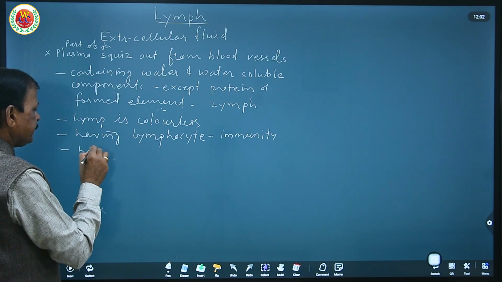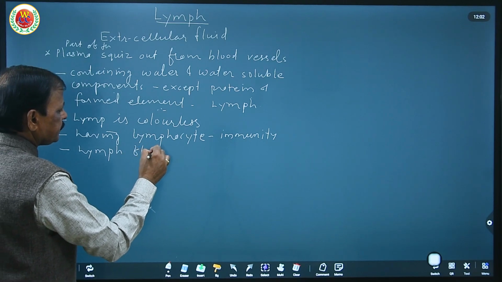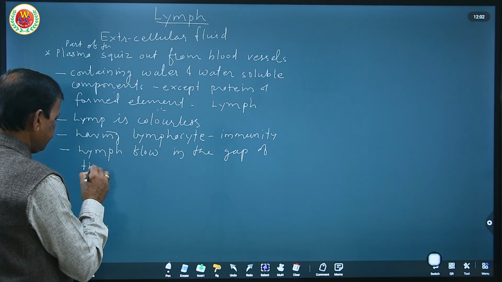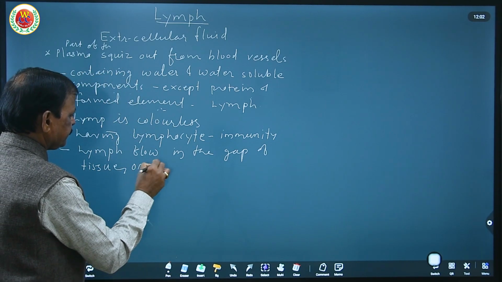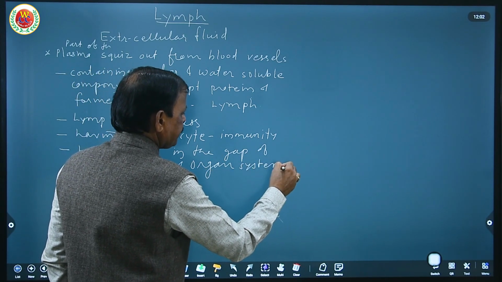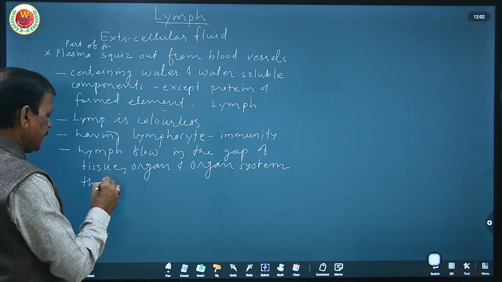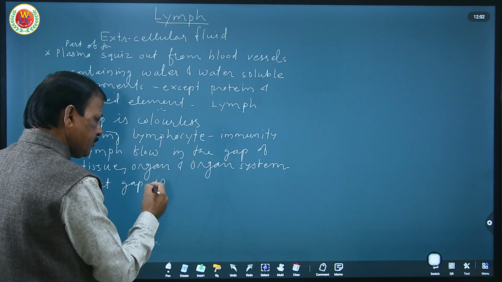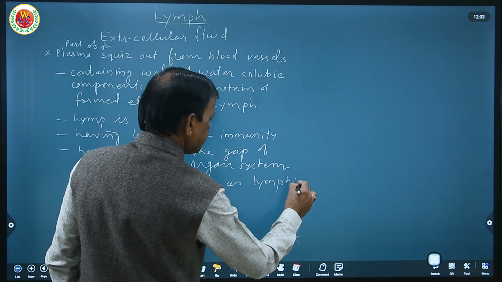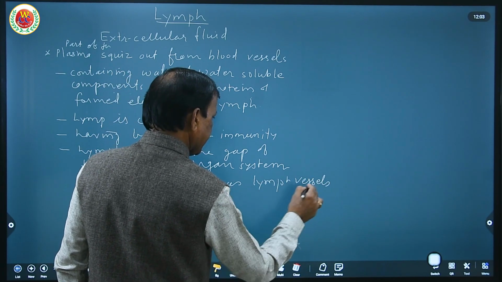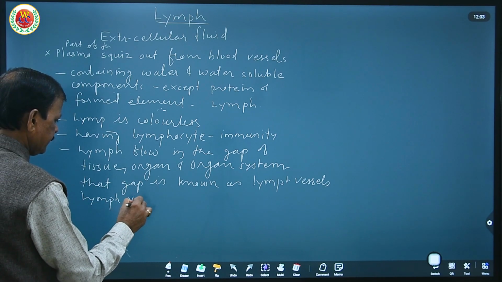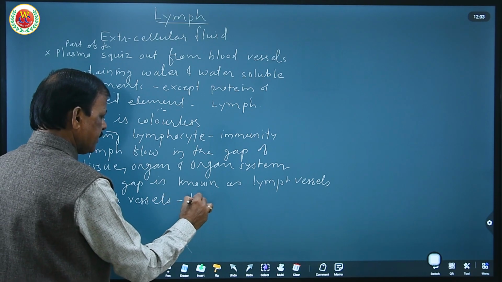And this lymph flows in the gaps of tissues, organs and organ systems. Those irregular gaps are known as lymph vessels. These lymph vessels are also known as lacteals.